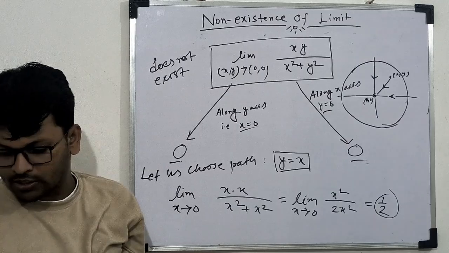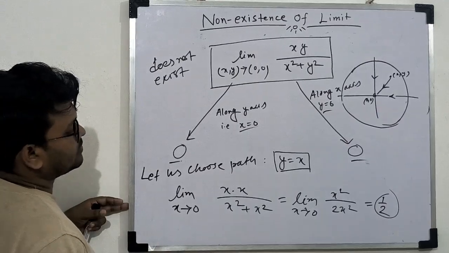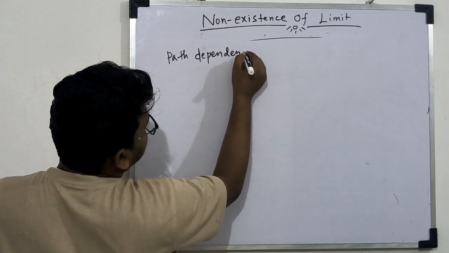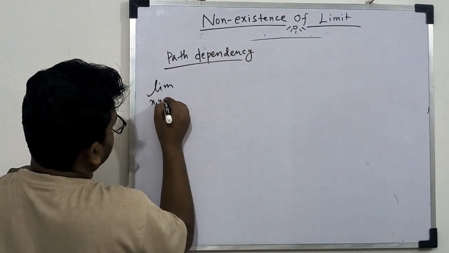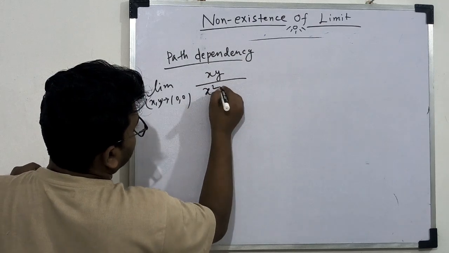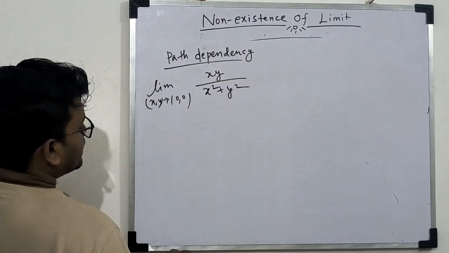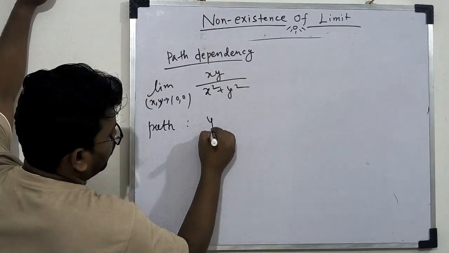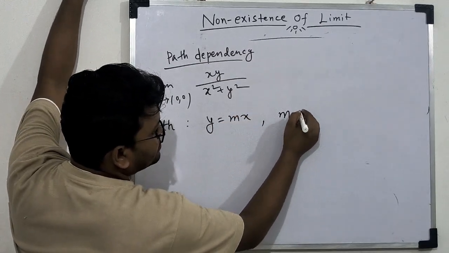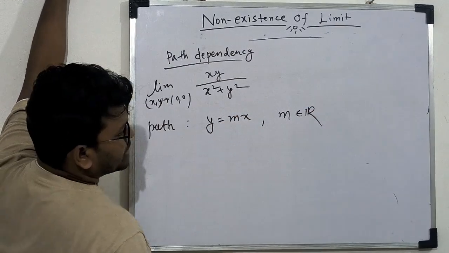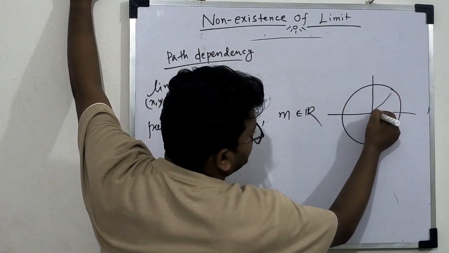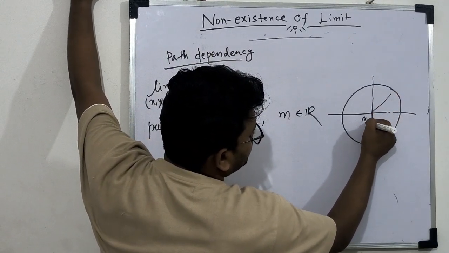So this limit does not exist. You can note. Also you can see path dependency for this function: limit (x,y) tends to (0,0) of xy divided by x square plus y square. So simply let us take the path y equal to mx, where m is any real number. So basically we choose the path through which (x,y) approaches (0,0).